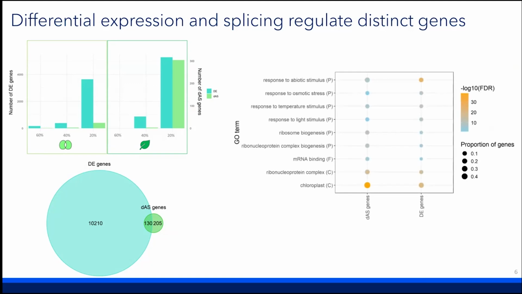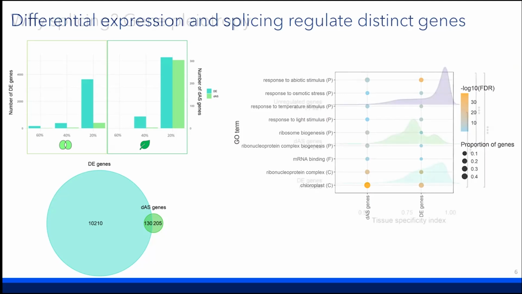To understand what these genes do, we performed gene ontology analysis, and we found a great deal of overlap in some of the key functional processes that these genes regulate, including processes associated with the response to abiotic and osmotic stimuli, and also transcription and translational regulation. So while differential splicing and expression act on different lists of genes, it seems that these genes have similar functions as well.